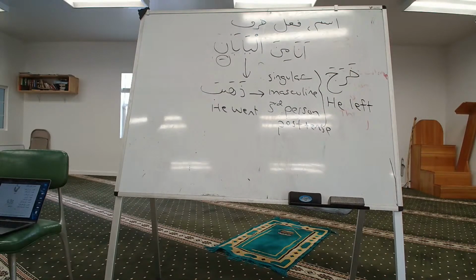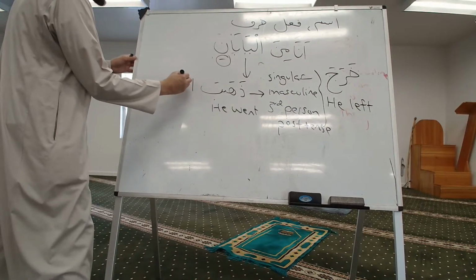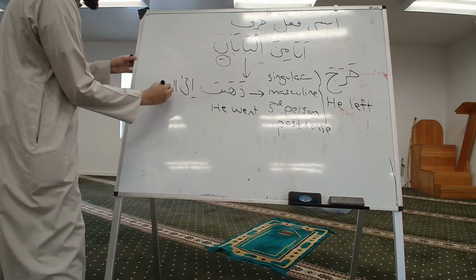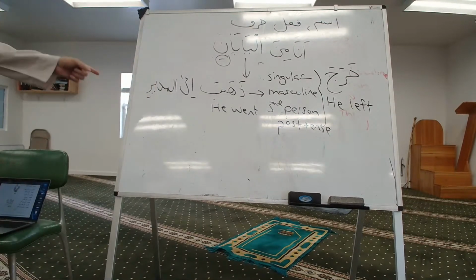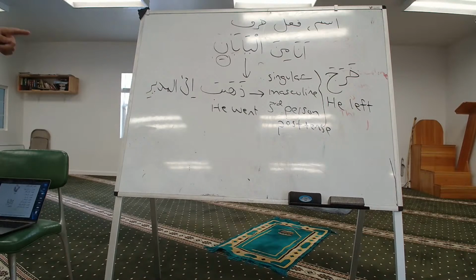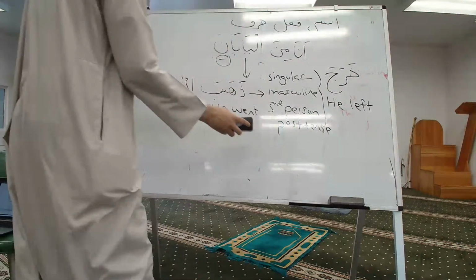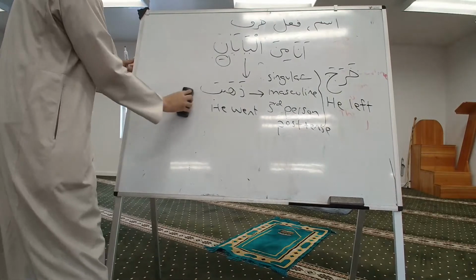So dhahaba ilal mudiri. And what is ila doing over here? Ilal, to mudiri. Right? Making it into a kasra. So dhahaba ilal mudiri. He went to the principal. Okay. وَأَيْنَ ذَهَبَ عَلِيٌّ. Okay, so this, they're introducing a few more rules. A lot to remember today.